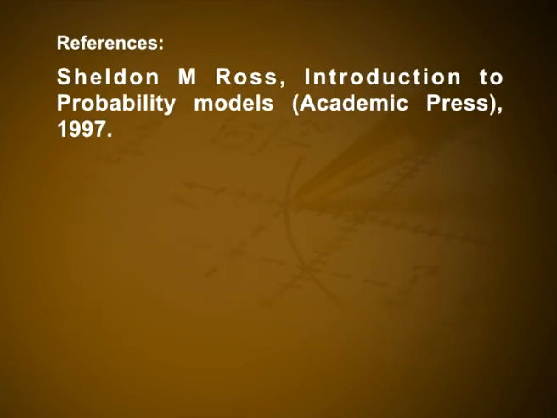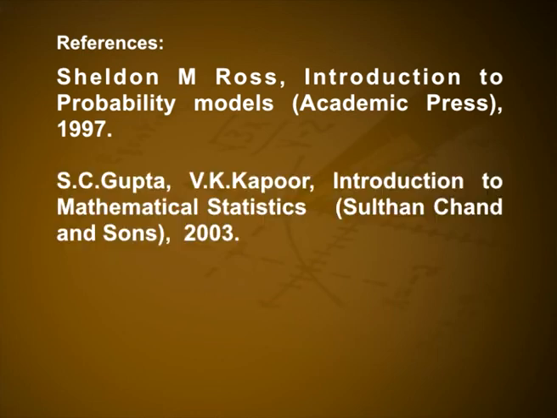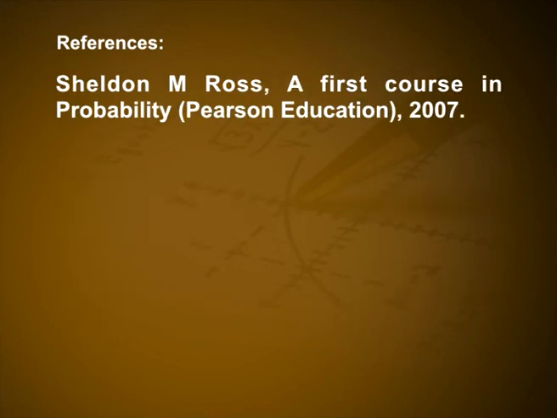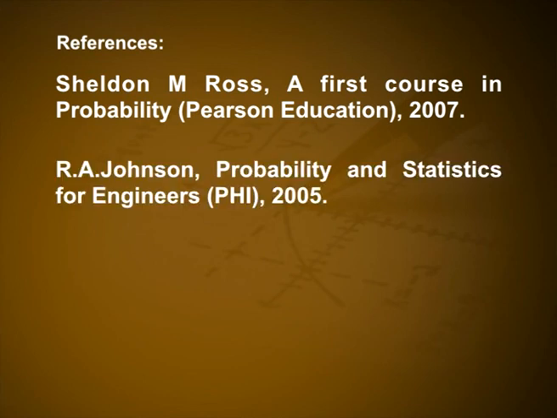The books for your reference. Number 1, Sheldon M. Ross, Introduction to Probability Models, Academic Press 1997. S.C. Gupta, V.K. Kapoor, Introduction to Mathematical Statistics, Sultan Chand and Sons, 2003. T.K. Chandra, D. Chatterjee, A First Course in Probability, Narosa, 2003. S.M. Ross, A First Course in Probability, Pearson Education, 2007. R.A. Johnson, Probability and Statistics for Engineers, PHI, 2005.